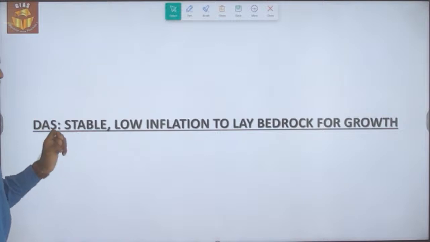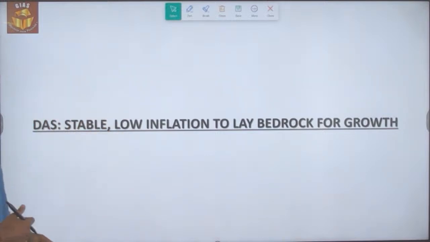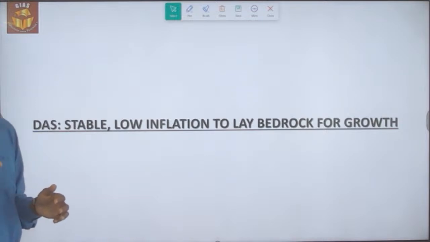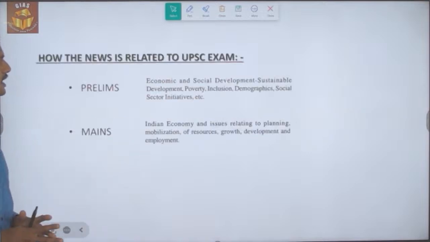Shaktikanta Das, Governor of RBI, has said that stable and low inflation lays the bedrock for growth. But in recent times, the current inflation as well as the projected inflation is slightly above the targeted level of 4%. So this is what the news is about. Let's look into the details of the news.